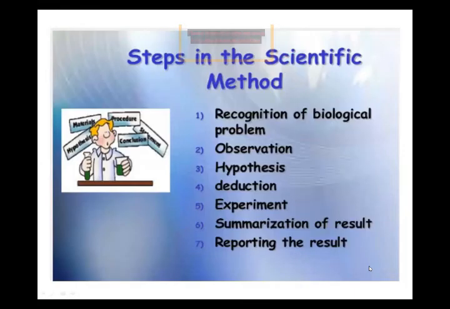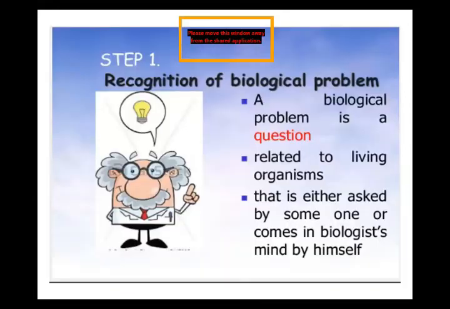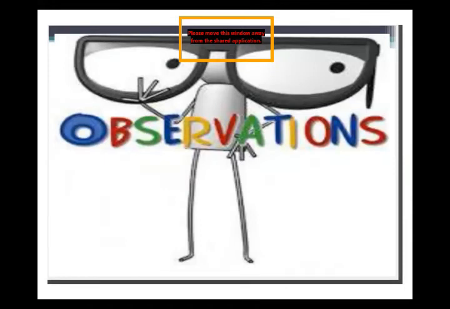It has many steps. Scientists have many steps to resolve a problem. First step, we should recognize the problem. What is actually the problem? After that, we have different steps: observation, hypothesis, deduction, experiment, result, law or theory. So first I'm telling you about the observation.